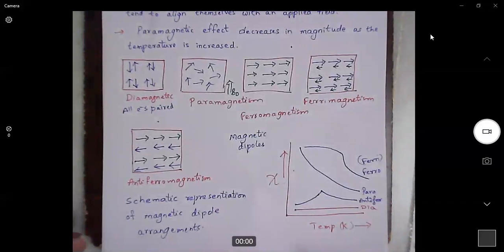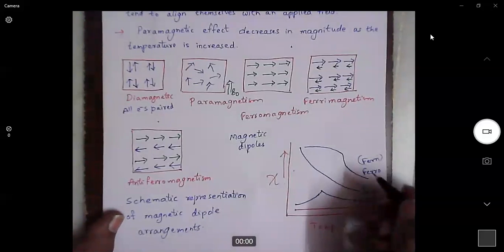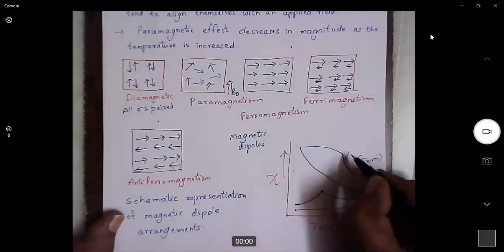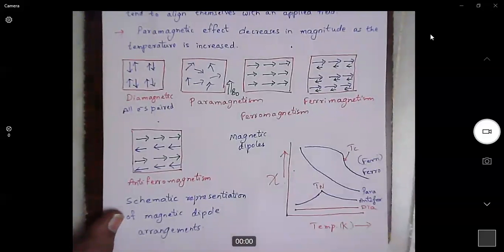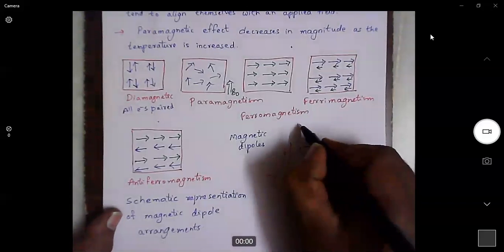So this is a graphical representation of magnetic moment variation with respect to temperature. Now I need to define two points. One is Tc, another one is Tn. What is Tc?